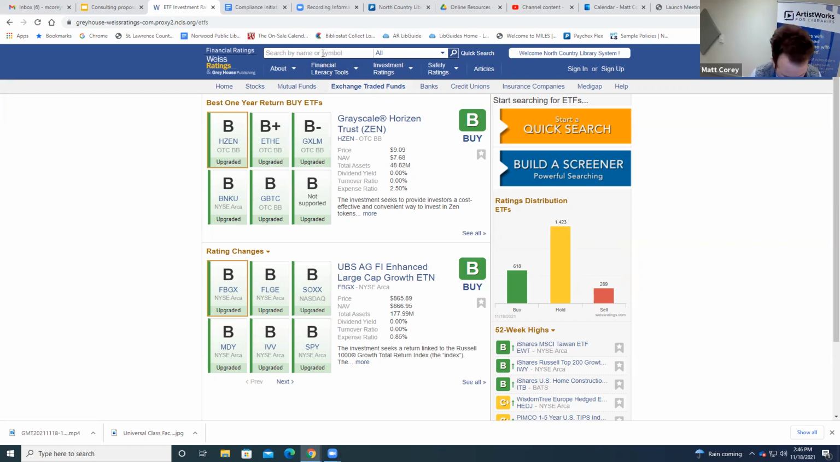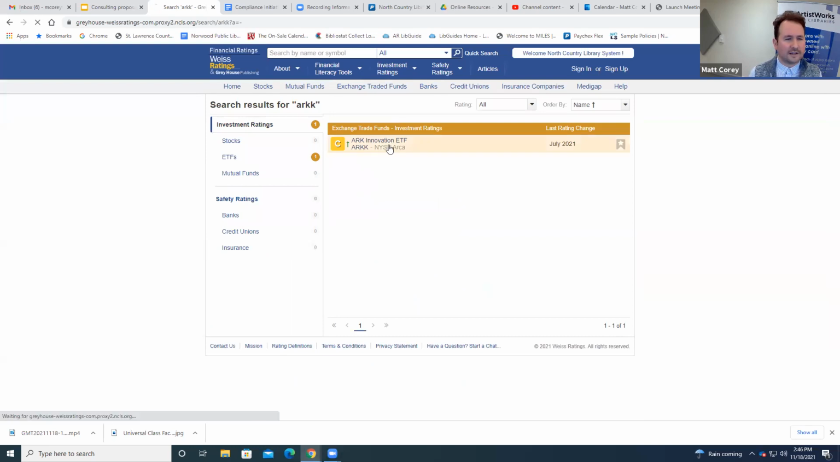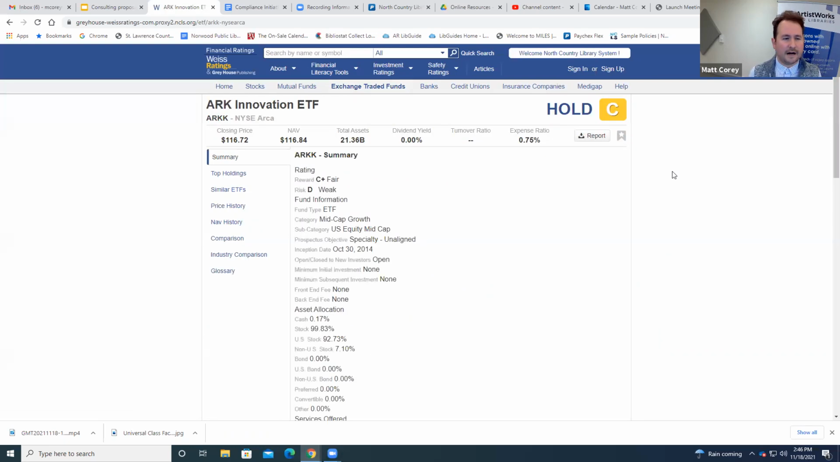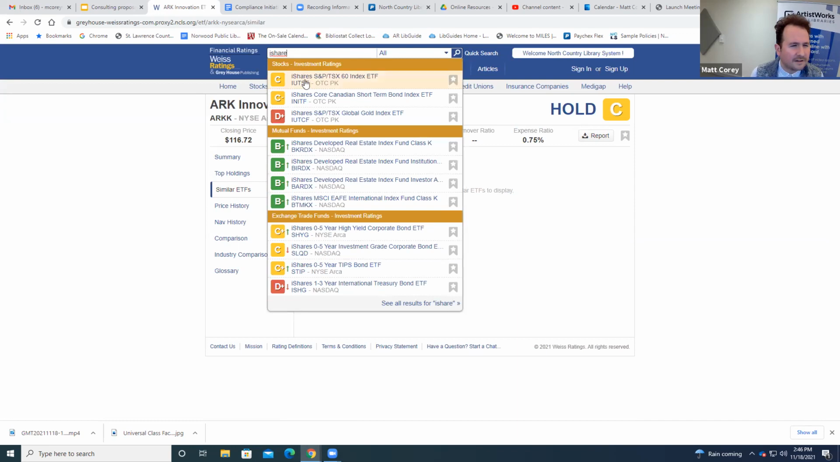Again, I guess if we wanted to look at a specific ETF, you've got all that same exact information in there too. Price history, similar ETFs. So ARK Innovation, there are no similar ETFs to this, right? What they do is innovative technology, disruptive technology. Let's do, see if something comes up for the iShares here.